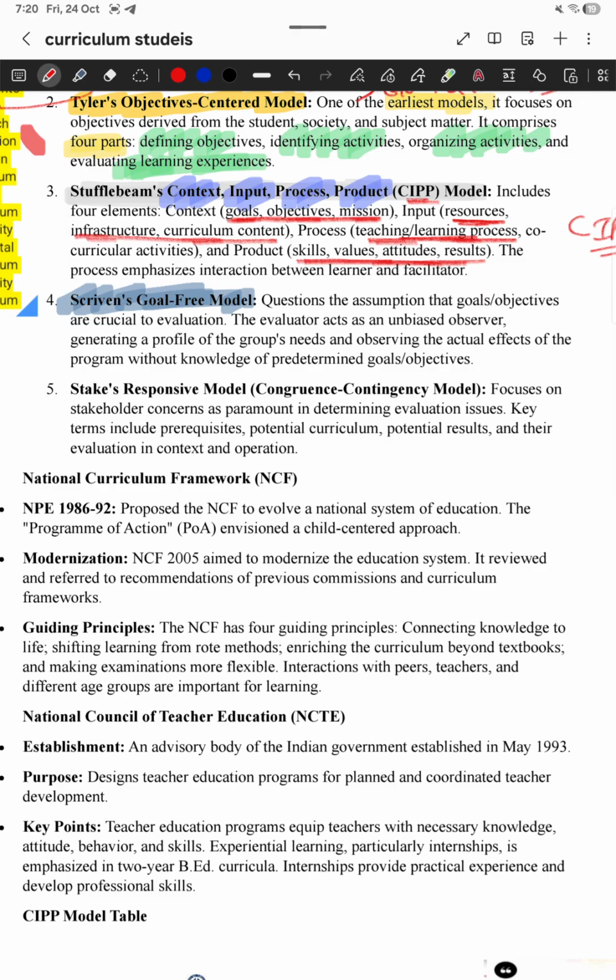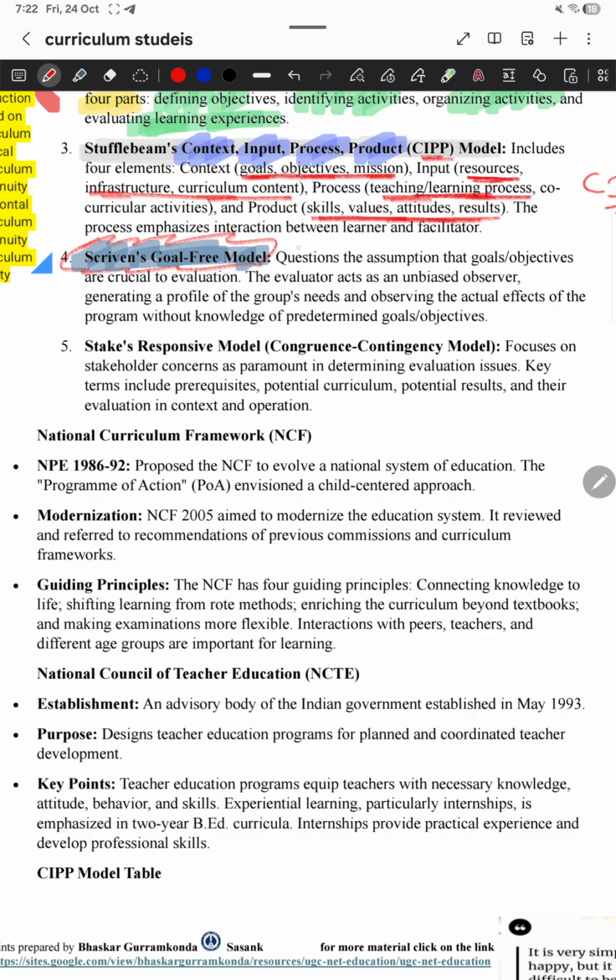And the next one is also very important, that is Scriven's goal free model. This is very important. They more often ask questions on these curriculum evaluation models, so don't miss recalling this before going to the exam. You can expect 2-3 questions definitely from this. The Scriven goal free model happened in 1972. So it involves a screener actually.